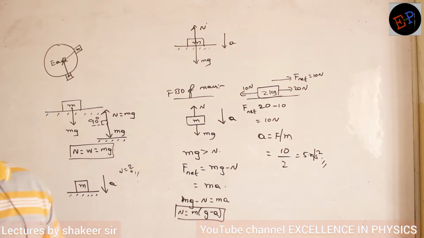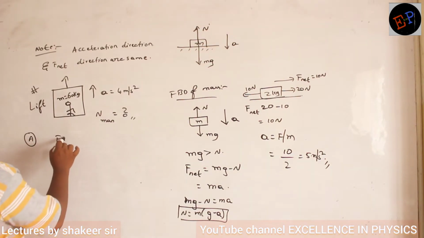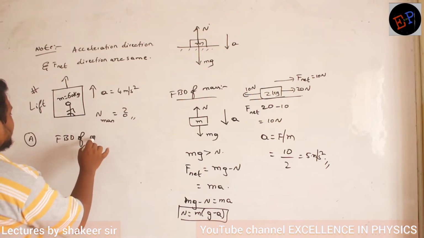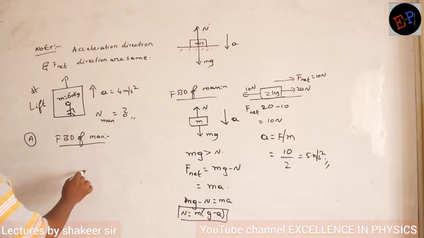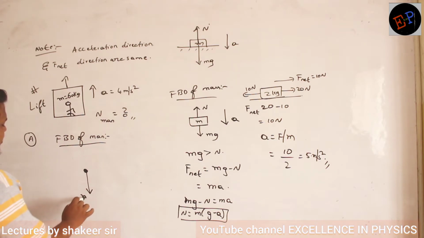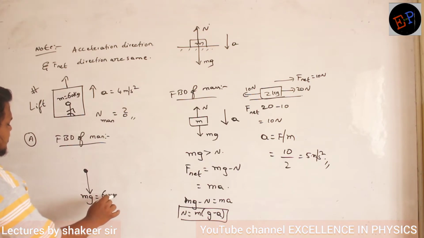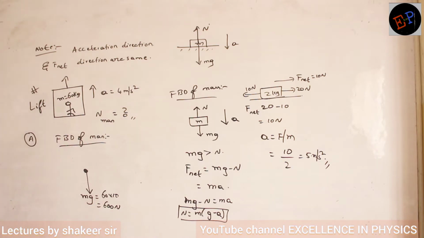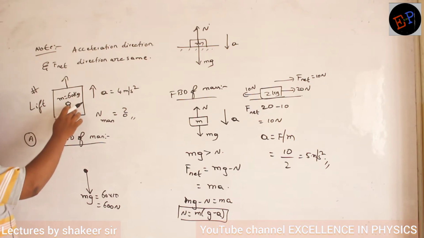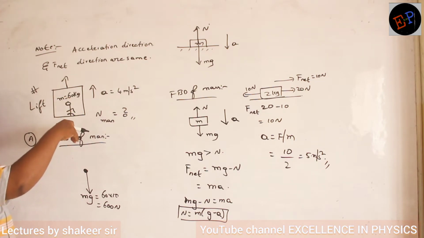Okay? So, free body diagram of the man. I will consider him to be a point mass. His weight mg is acting downwards. Mass is 60, g value is 10, so 600 newtons is the weight of his body. Clear? Here in this condition, what is the force the man is applying on the platform? That I don't know.